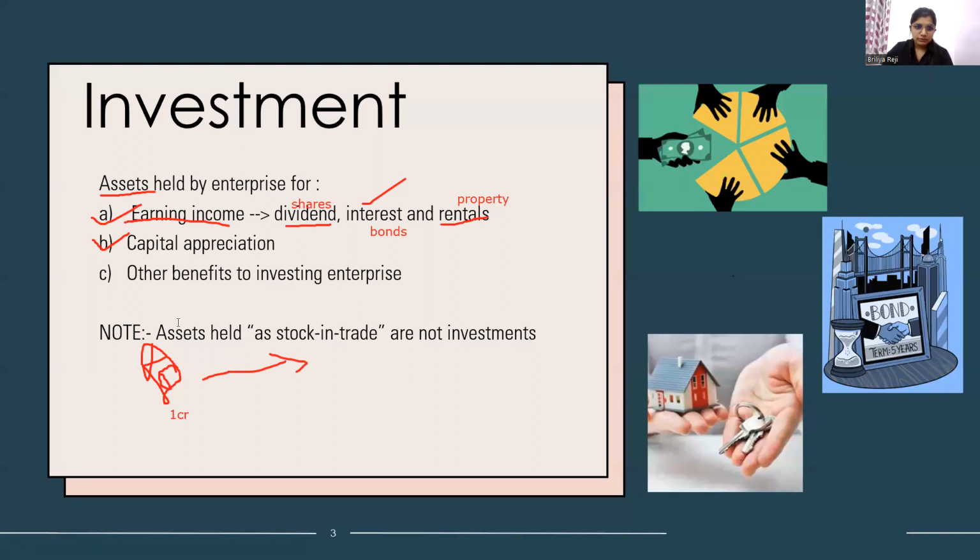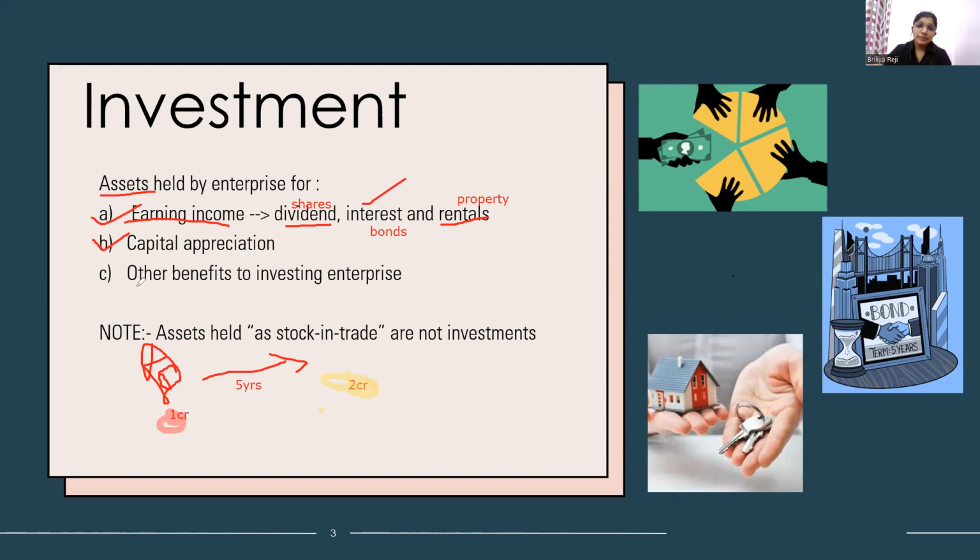After 5 years, its value has increased to 2 crore. So we can see there is an appreciation in the value of the asset. If such appreciation has happened in the value of the asset, then such assets fall under the category of investment. So that is capital appreciation.